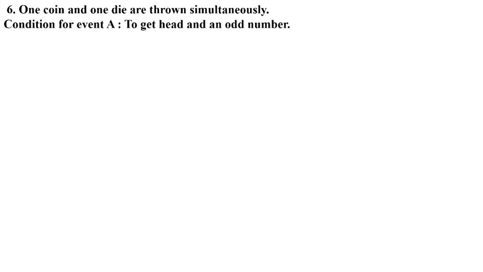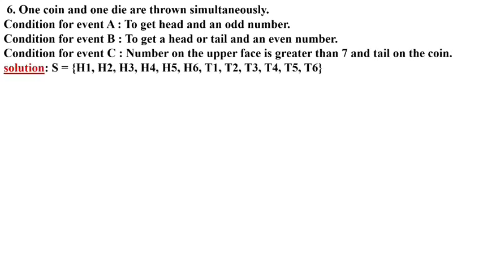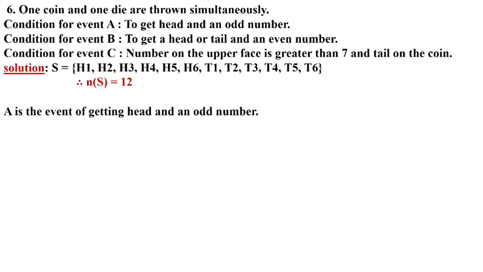Now the question number 6 is given. 1 coin and 1 die are thrown simultaneously. Conditions for events A, B and C are given. Let the sample space be H1, H2, H3, H4, H5, H6, means 1 will be head and the die number will change. Then tail, then 1, 2, 3, 4, 5, 6. Total 12 samples are there. A is the event of getting head and an odd number. So head and odd number means head we have to take and odd number 1, 3, 5. Therefore number of A is 3.